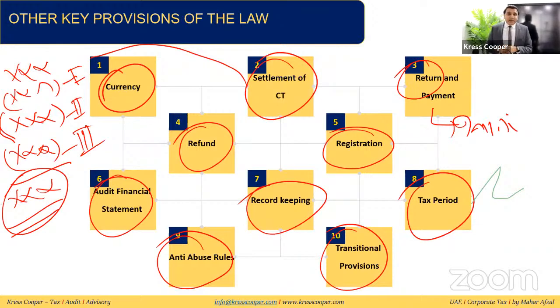But the important thing is, it has been given in the law that these opening balances need to be converted by considering the transfer pricing principles. So if you have any transaction which is not at arm's length, then whatever is reflected in your financial statement needs to be adjusted to bring the financial statement up to the market value. So these are the key provisions.